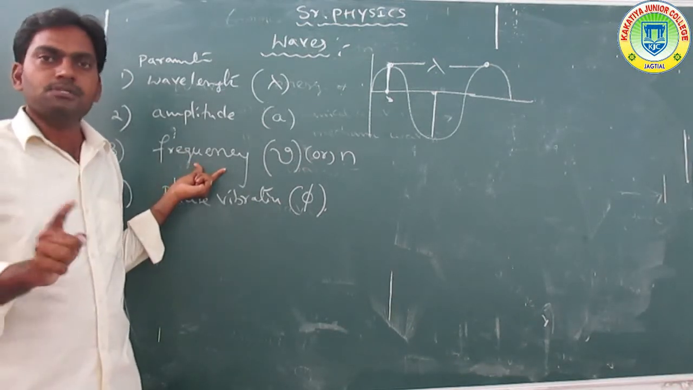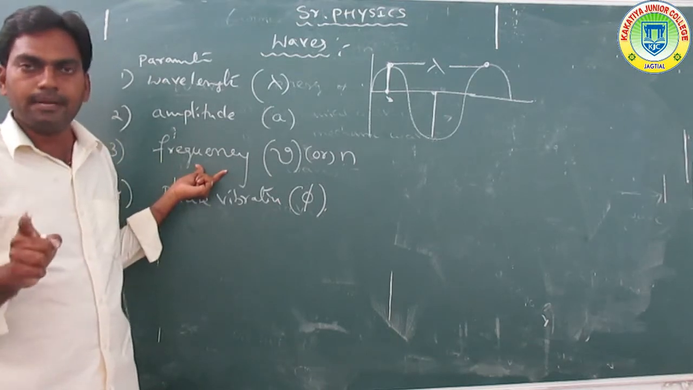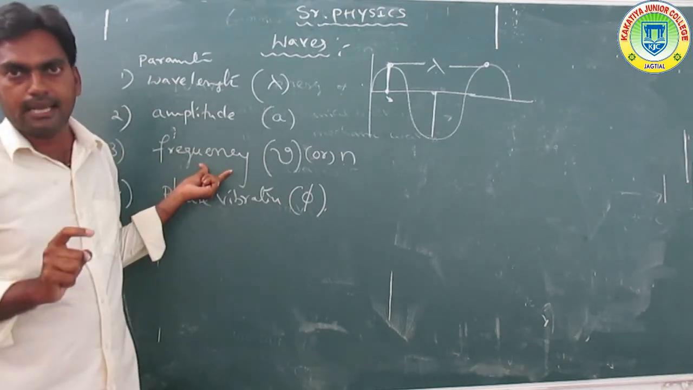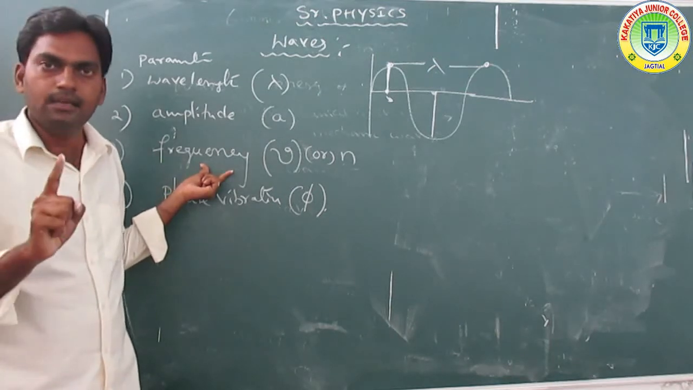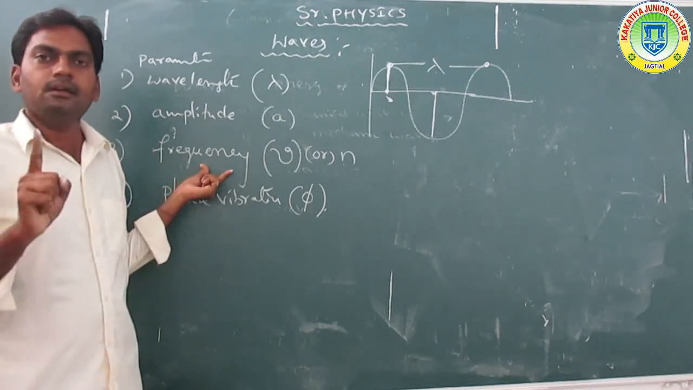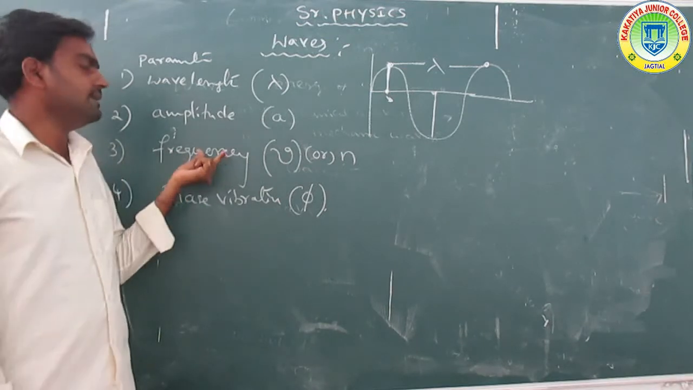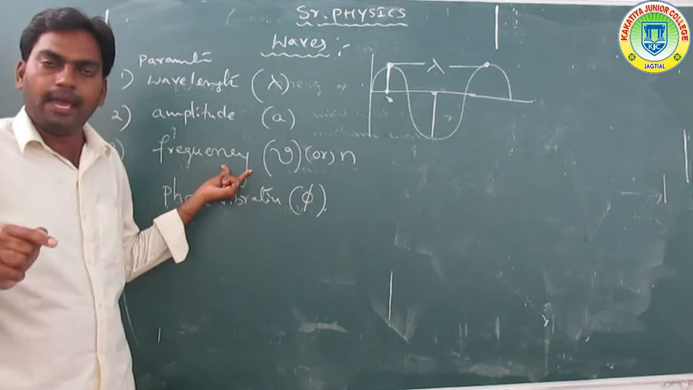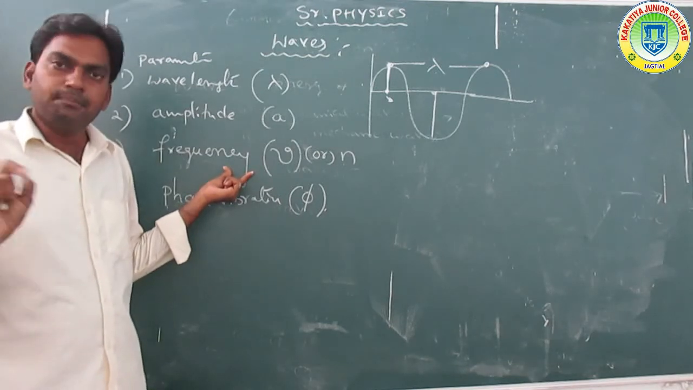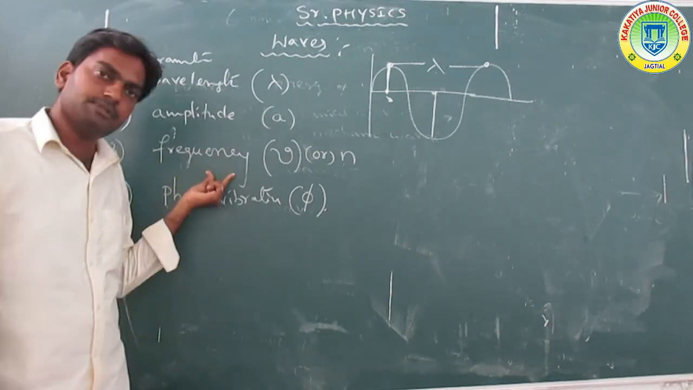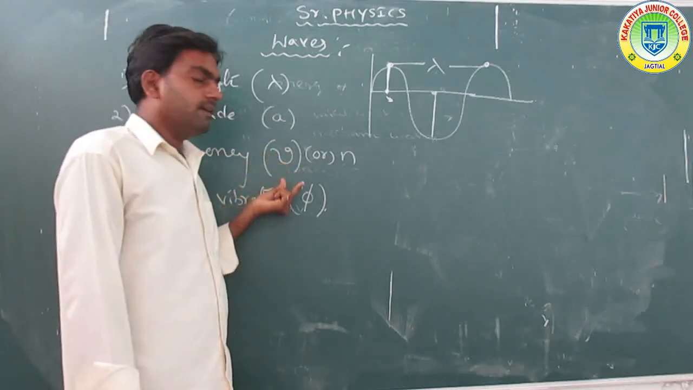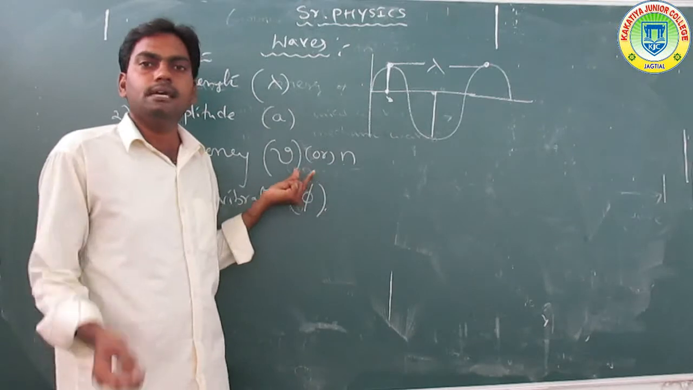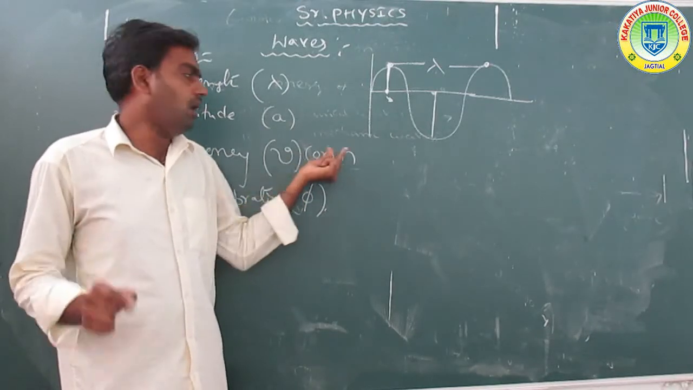For example, if the fan is rotating, the number of turns in 1 second is called the frequency of the fan. Likewise, if a cell is vibrating, the number of vibrations in 1 second is also called the frequency. Frequency is denoted by the letter nu or n.